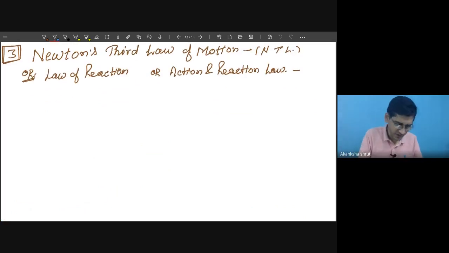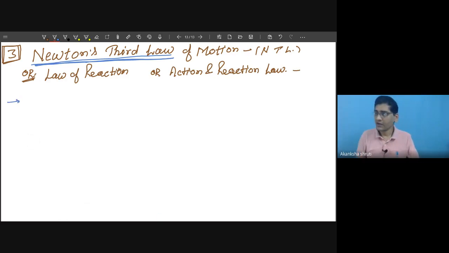called Newton's third law of motion. Newton's third law of motion is very simple. Statement wise, it simply tells that when you are applying some force over an object, then that object also applies or generates a force over you. And these two forces are always equal and opposite.